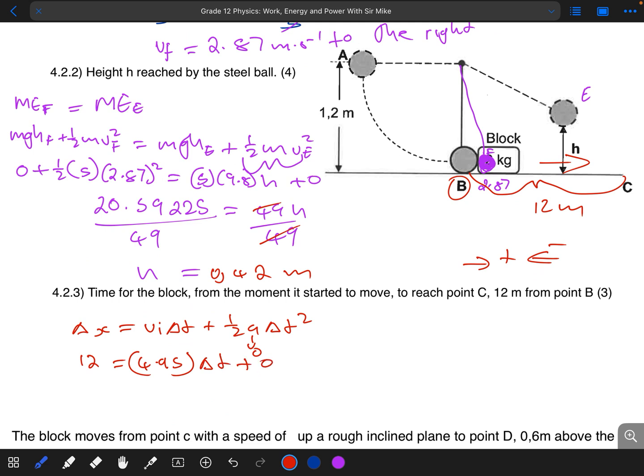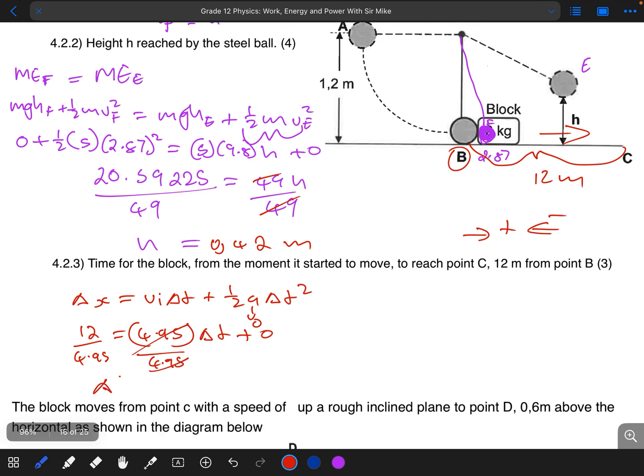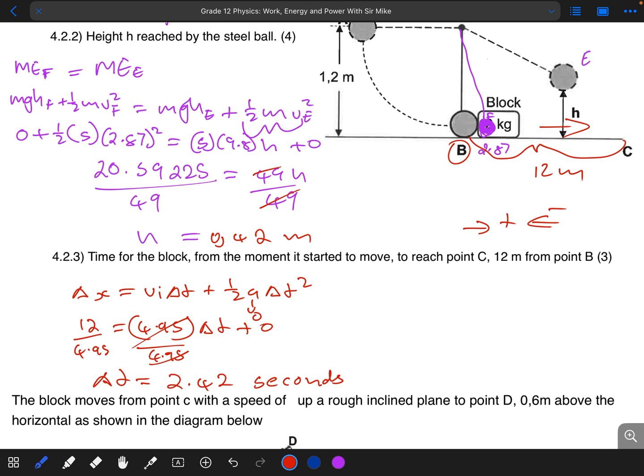We divide by 4.95 on both sides, so those two cancel, and your delta t is simply 2.42 seconds. I hope that makes sense.